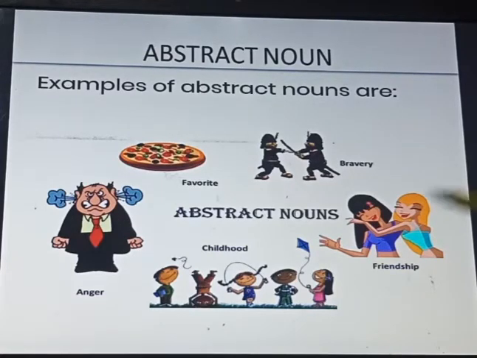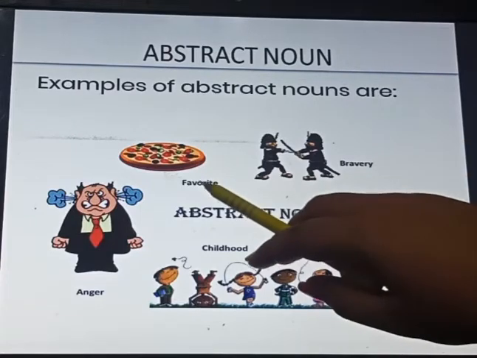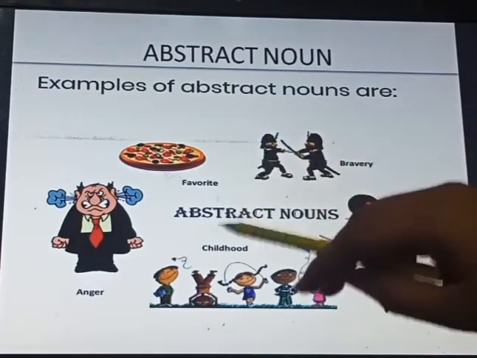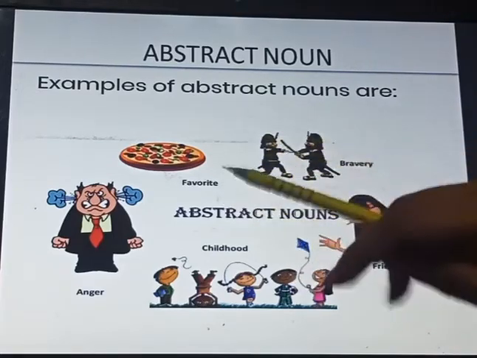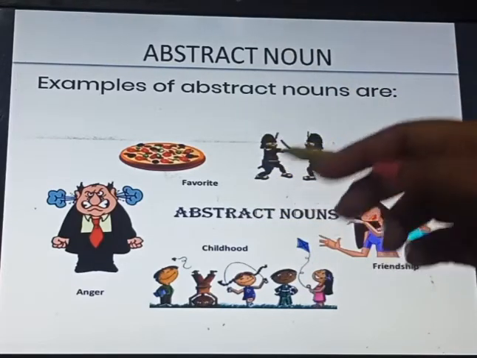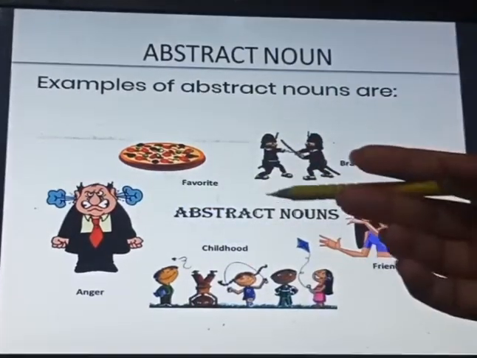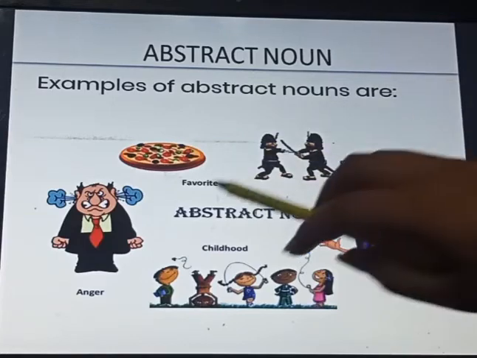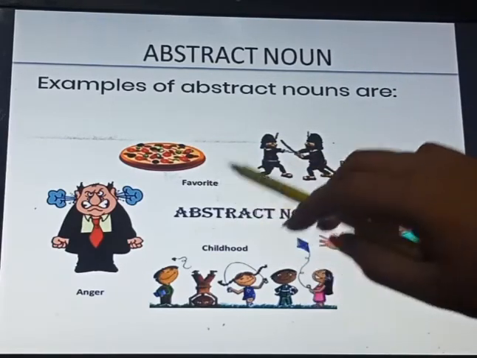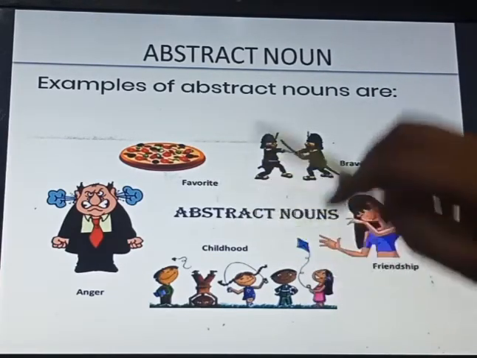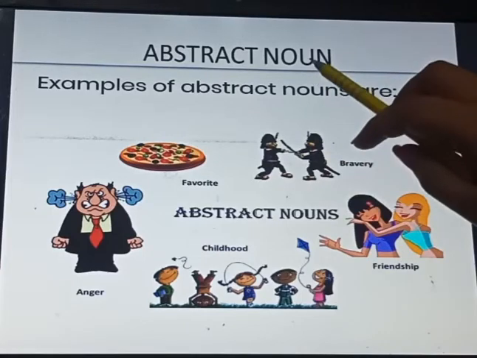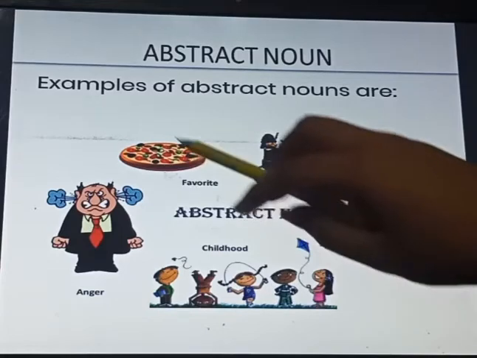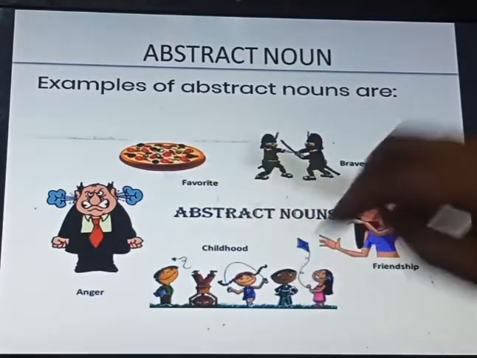So here I have mentioned some more examples. Favorite. Now you will say, ma'am, favorite can be an adjective also. Yes, in English we have so many words that can be adjective, noun as well as verb. Here favorite is an adjective, noun as well as verb. But as we are talking about nouns, here it is a noun, like you are in favor of this particular dish.